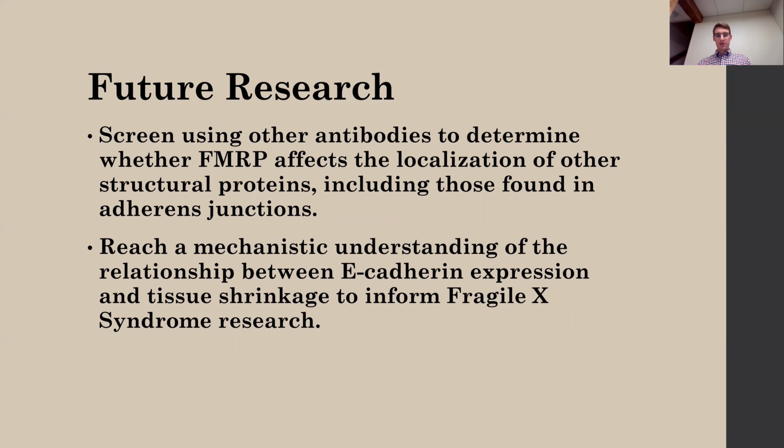Also, we need to reach a mechanistic understanding of the relationship between E-cadherin expression and tissue shrinkage. There are likely many intermediate steps between E-cadherin expression and tissue shrinkage, and so if we can understand the mechanisms and processes behind this, information could inform potential prevention or treatment options for Fragile X syndrome.